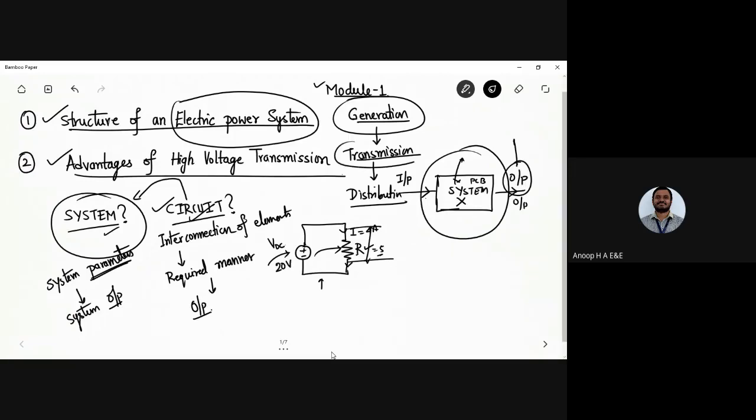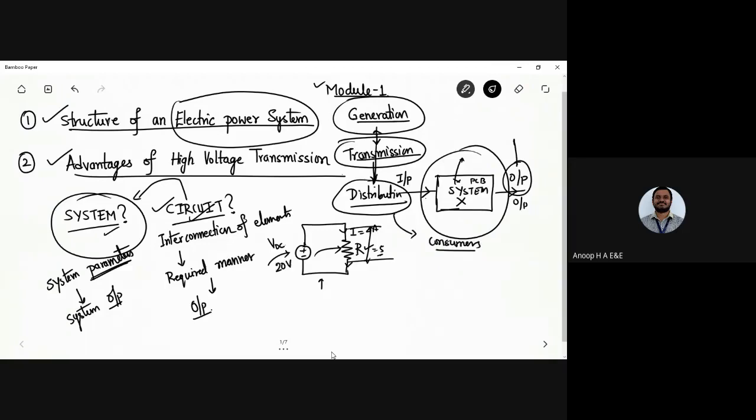Next, we have transmission. Whatever power is generated at the generating station is to be transmitted over a long distance. We call that the transmission end. Next we have distribution. Whatever voltage or power is transmitted over the given distance reaches the distribution station. We have many such distribution stations in each and every district. The power obtained by the distribution station then reaches the consumers.